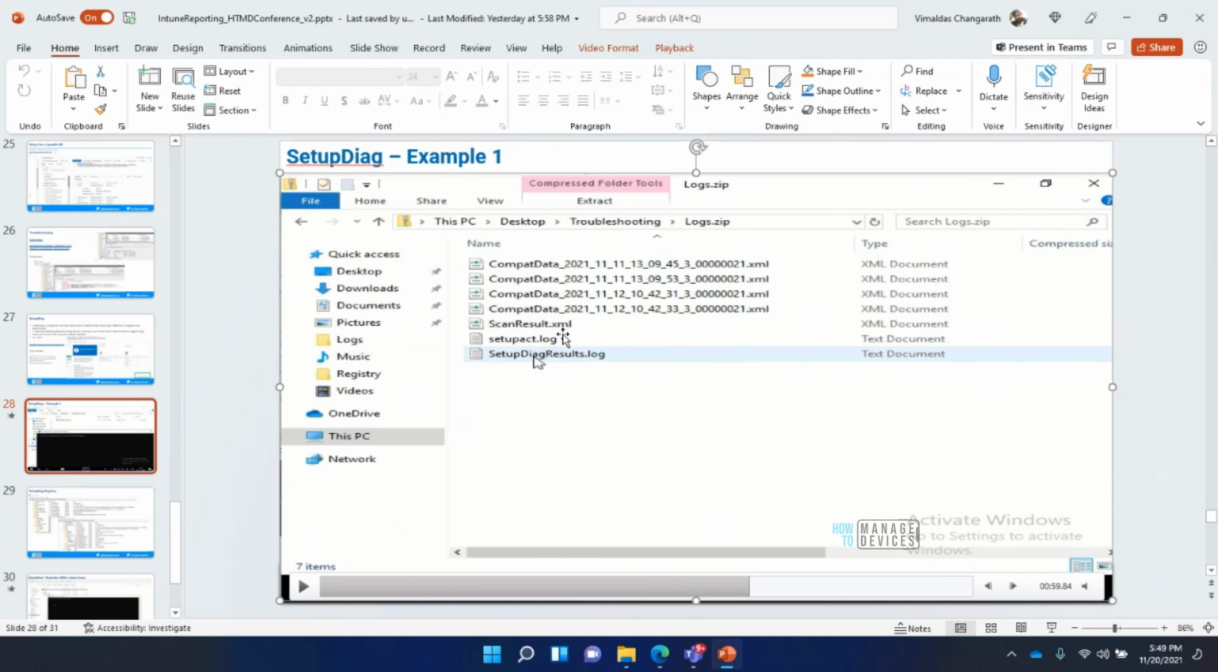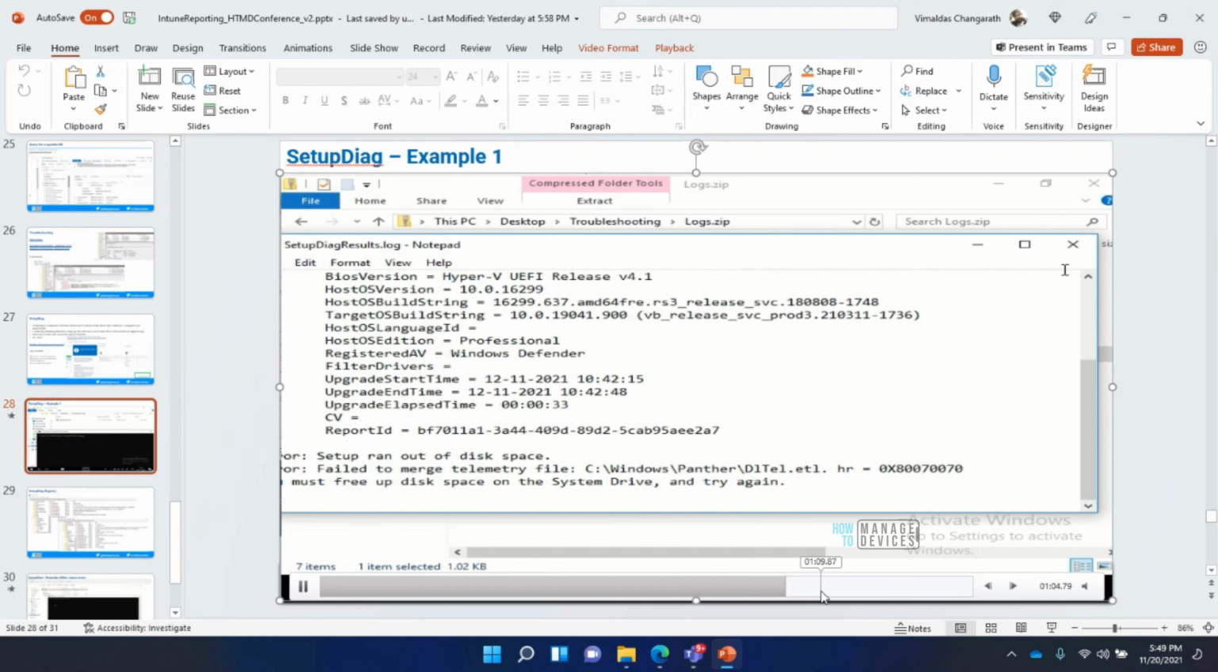The scan result will tell if there are any incompatible apps and compatible data. All this information, if you look into 3 to 4 logs, you may be able to trace why the feature update failed really.